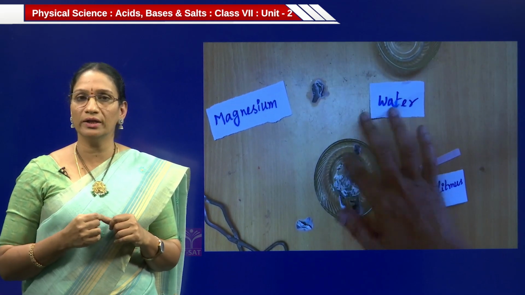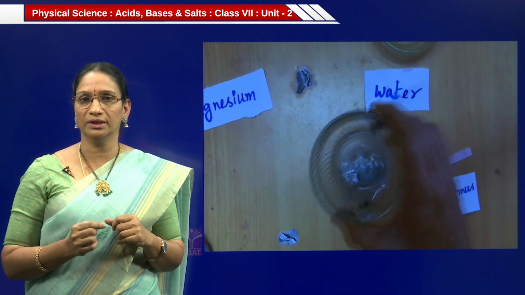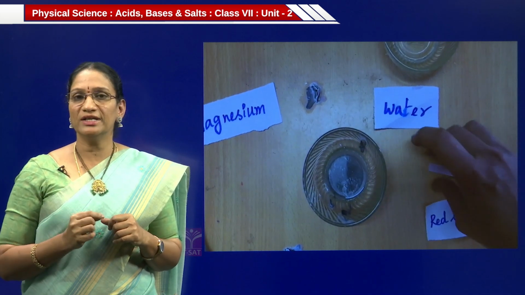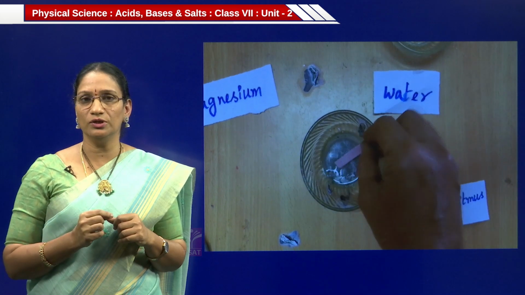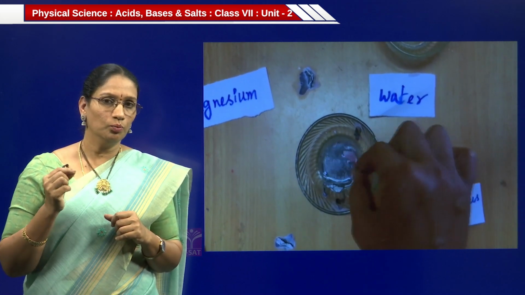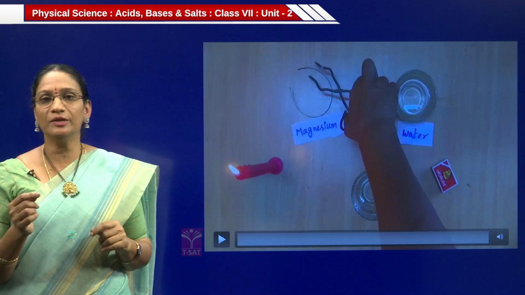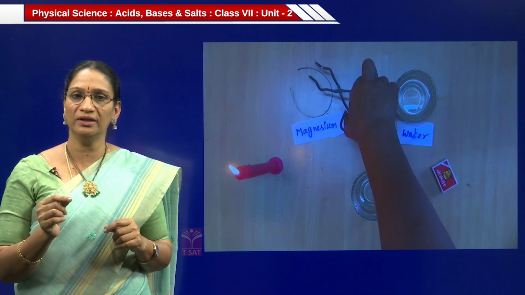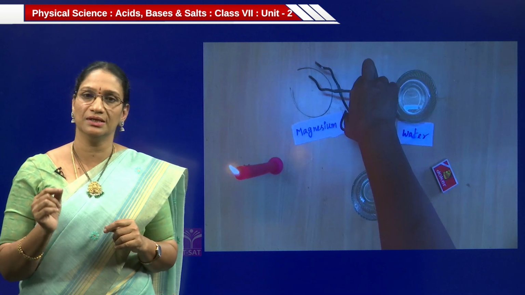We are adding water to the magnesium oxide. That means here magnesium oxide is dissolved in water. So what is the nature of the solution? Let us try with the red litmus. When red litmus is dipped in this solution, observe the color change, whether it turns to blue or whether it remains the same. Let us see. When red litmus is dipped in the magnesium oxide solution, it turns blue, which indicates that magnesium oxide, when dissolved in water, is basic in nature.